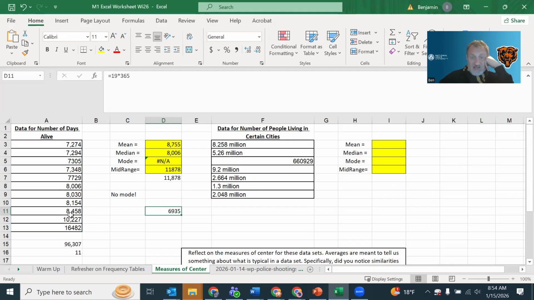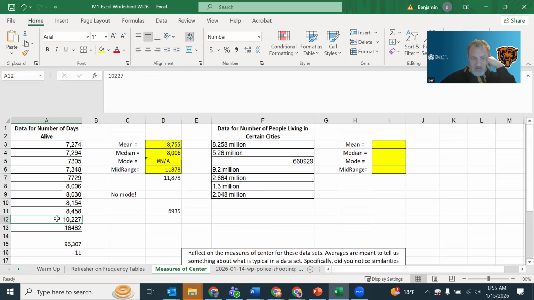So that's what's typical for this class of students. So the mean and the median are both in that kind of range. The mean is higher than the median by a couple of years. The median is only 8,000, but the mean is up around 8,800. The mid-range is way high. It's really not representative of what's typical.